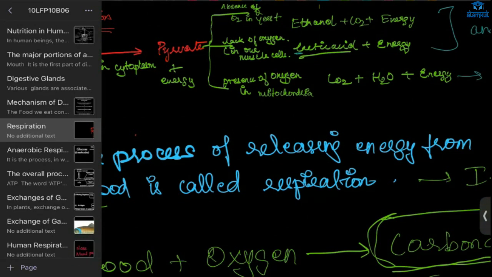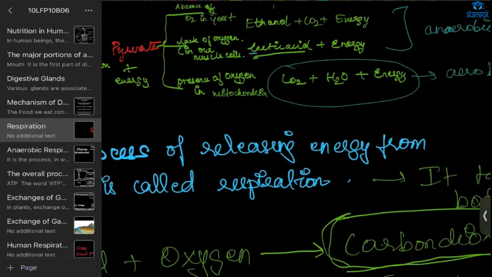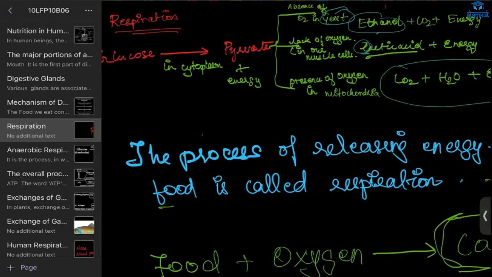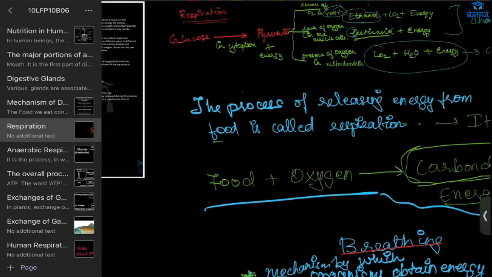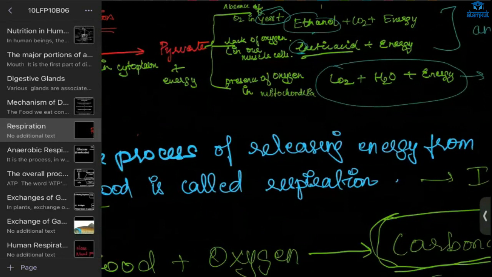In general, what will happen? Carbon dioxide, water, energy. The remaining one is aerobic respiration. In anaerobic, you can know lactic acid, right? We have this lactic acid, lack of oxygen. Next, the remaining you can remember: yeast, ethanol. In yeast, ethanol. That's all. It is easier to remember, right? Yes, ma'am. The last remaining is ethanol. Ma'am, what is ethanol? Ethanol is alcohol. Alcohol is produced here, in the case of yeast.